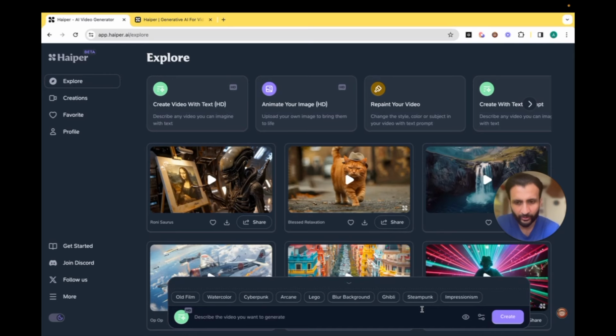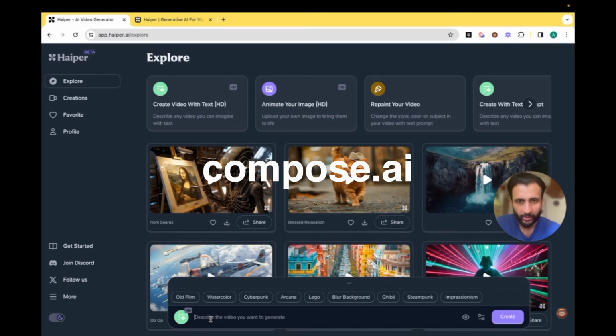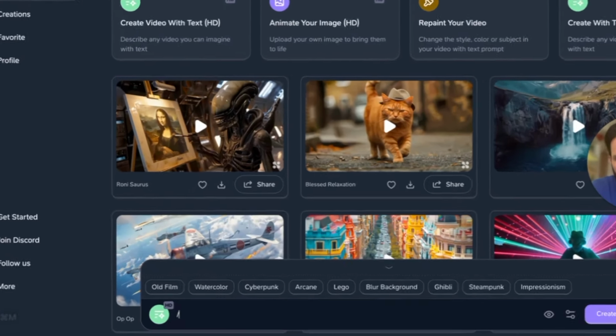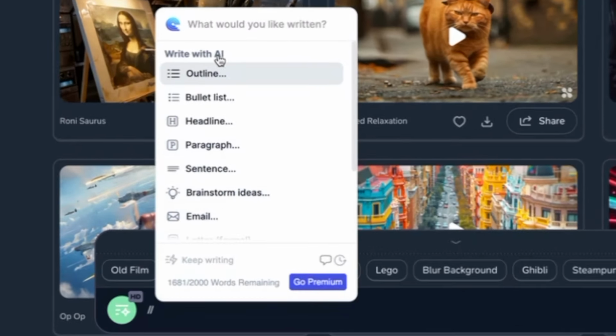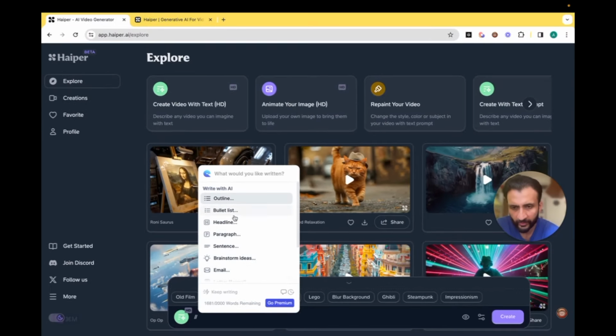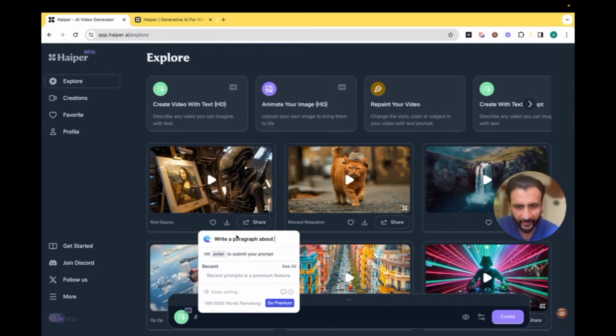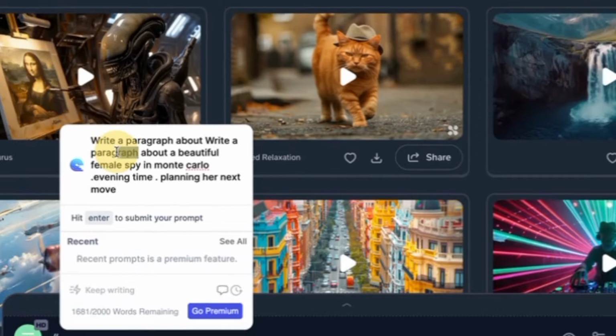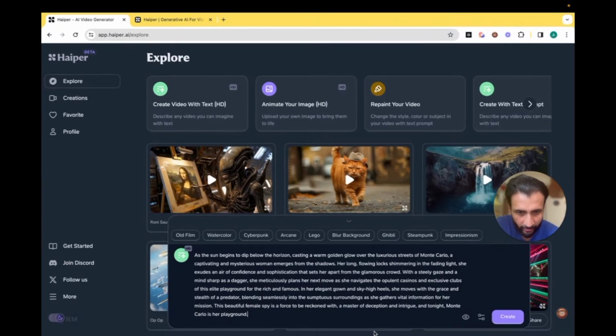And another cheat code I often use is I have installed this Chrome extension called Compose.ai, which is brilliant, which will help you in writing. What you do is just click on 2 times / and Compose.ai's extension pops up. Here you have all these options of using whatever written format you want. So I'll just click on paragraph. Here I'll just write what I want the paragraph to be about. Write a paragraph about a beautiful female spy in Monte Carlo, evening time, planning her next move. Here you see the entire prompt has been created for me.